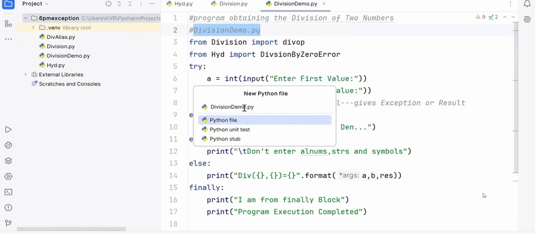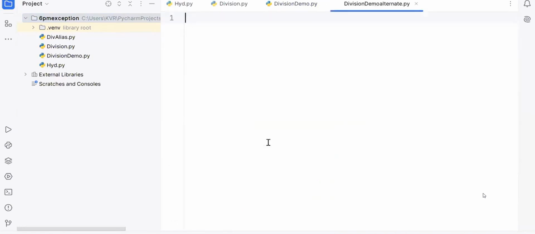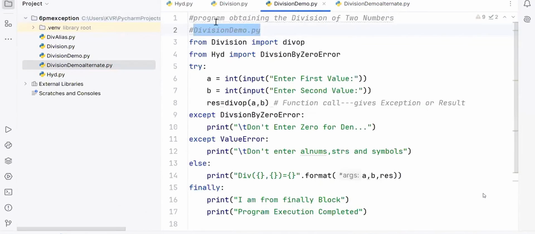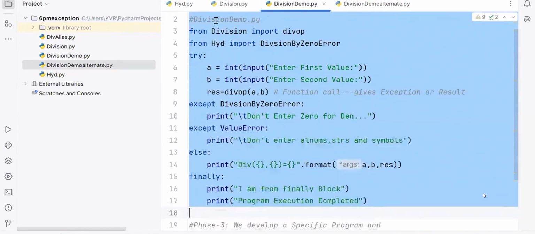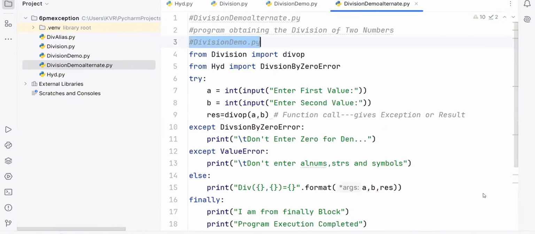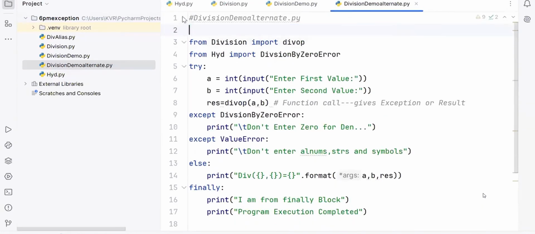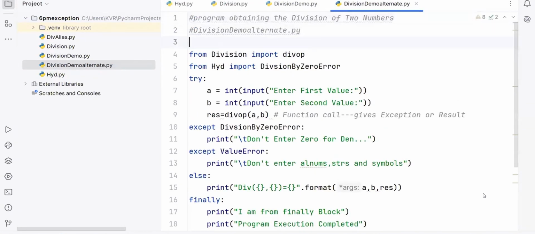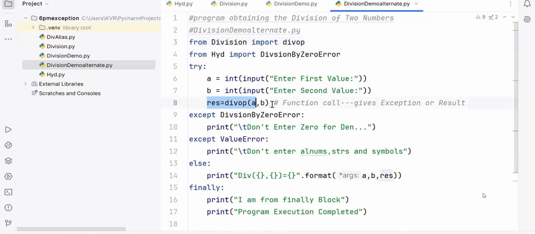Division demo alternate.py. Alternate.py. There I'm going to copy this part. So this I'm trying to get. This place I'm going to get. So here, remove this. Here, I'm defining the specific program. Here I'm writing: res = div(a, b), a function call that gives an exception or a result.